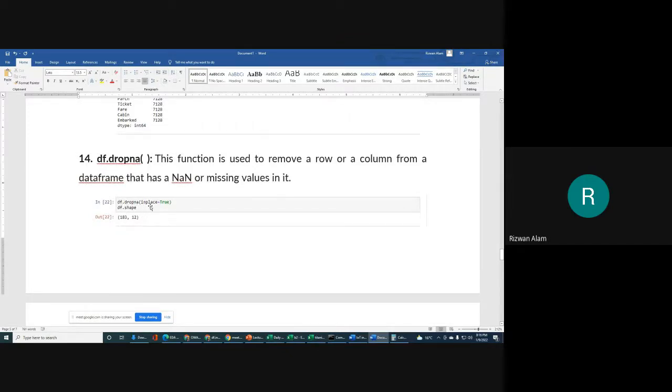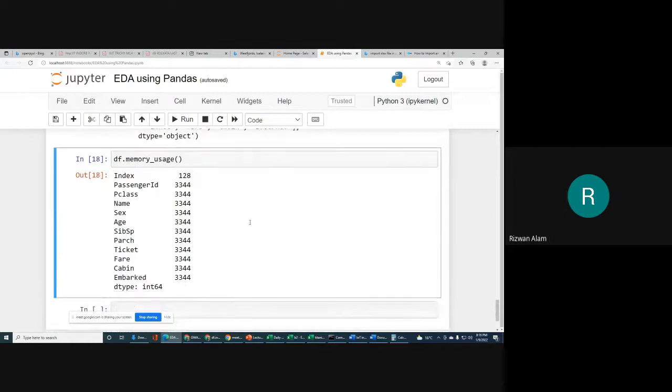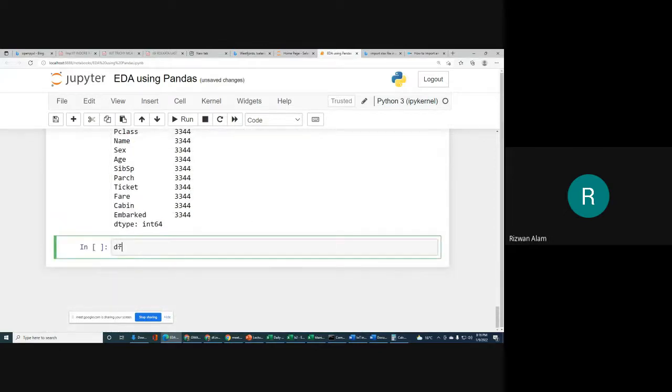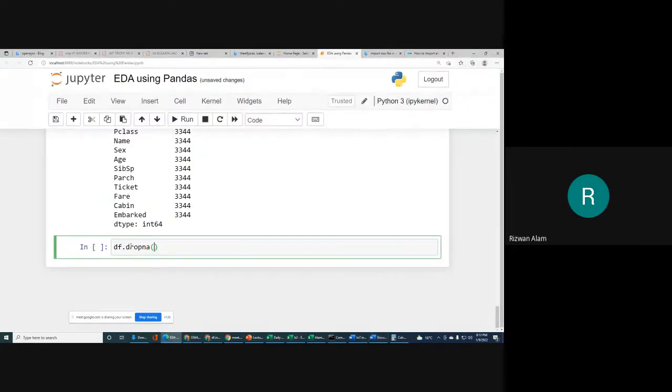So we will do this: df.dropna with inplace equal to True. Df.shape is 418, 12. What we will do is see in which records we have more missing values. So for that, df.dropna, and then we will write inplace equal to True.